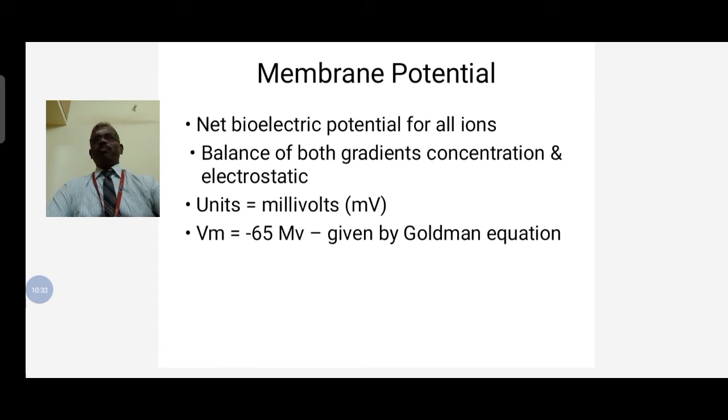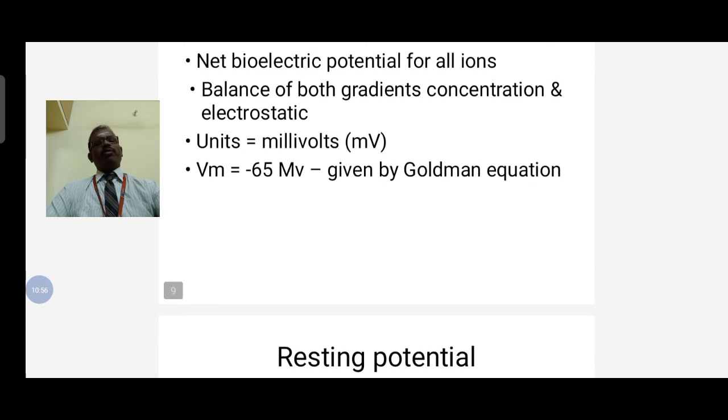The membrane potential is calculated by the Boltzmann equation: Vm equals minus 65 millivolt. These are some basics of membrane potential.